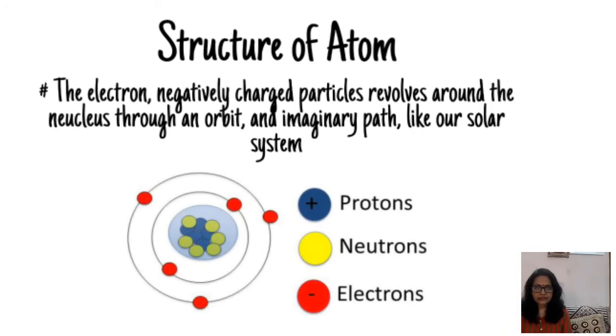The electrons, that is negatively charged particles, revolve around the nucleus of the atom through an orbit, that is an imaginary path like our solar system.